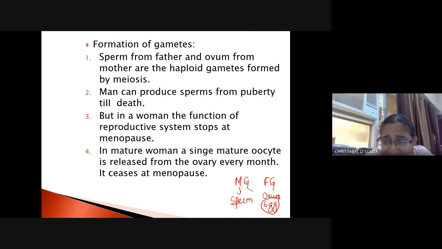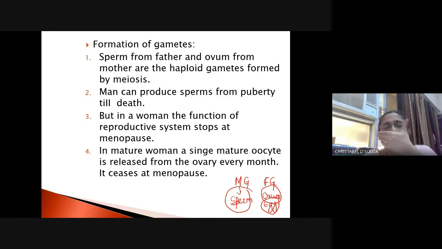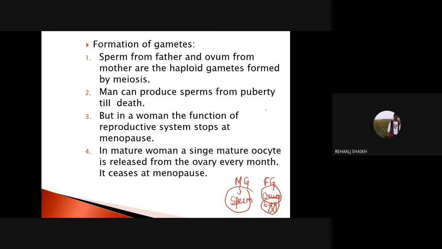Tell me, are the sperm and the ovum haploid or diploid? They cannot be diploid. They are haploid in nature.